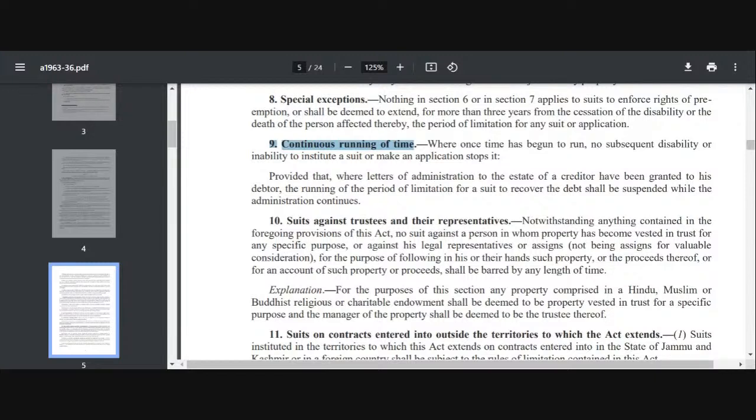So say for example, I have created a trust for a charitable purpose and I have made Anjana the trustee, I have made Anjana the trustee and I have created this trust. Okay. And I told Anjana, please look after this and use it for this charitable purpose. Okay. Now Anjana has taken no steps to carry out the purpose, to carry out the trust, and it has been a long time, like 12 years, 20 years.